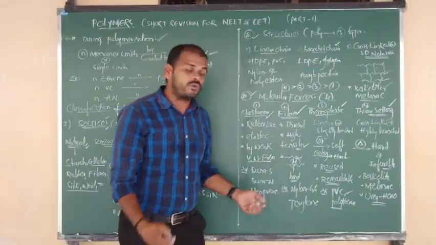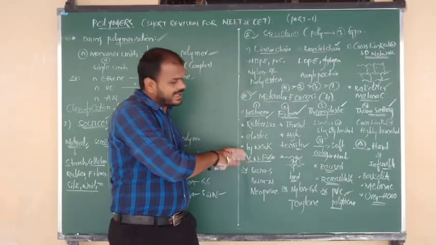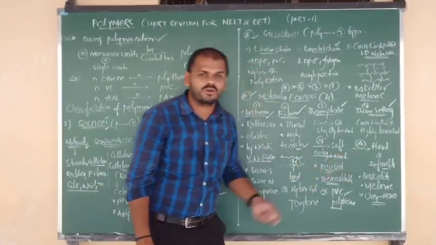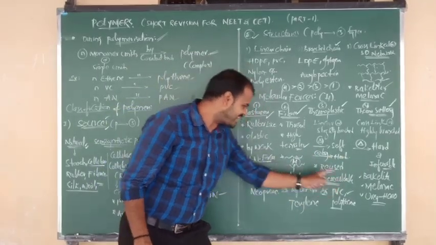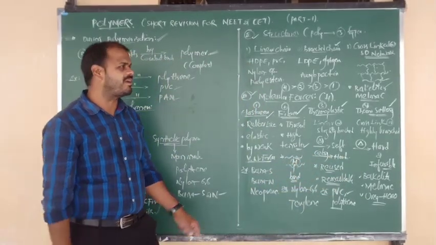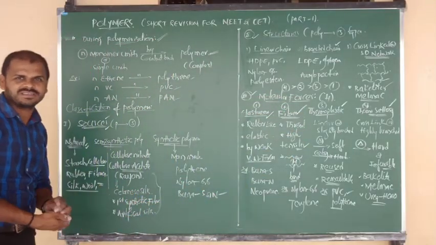So they can give you any four examples, one from here, one from here, one from here. From the four categories, four examples A, B, C, D they are going to give you. So the answer is D greater than B greater than C greater than A. This is the order of intermolecular forces of the respective four polymers. I hope you understand. Good.